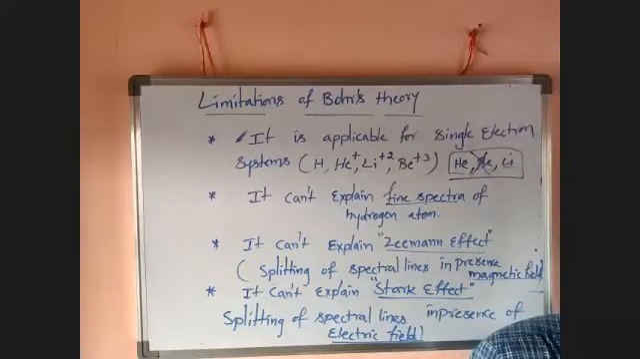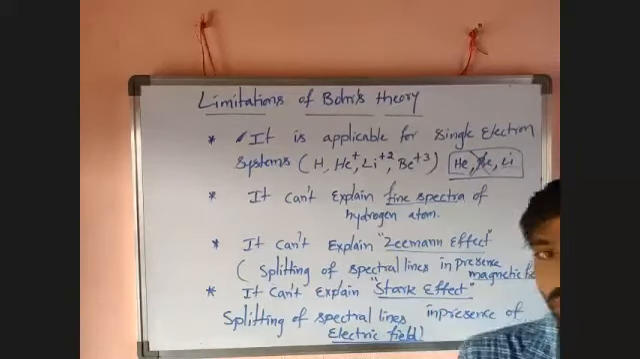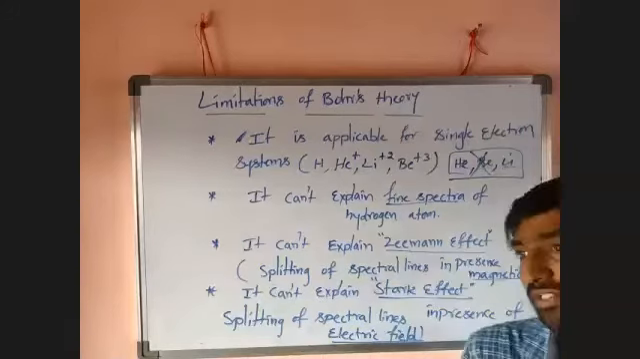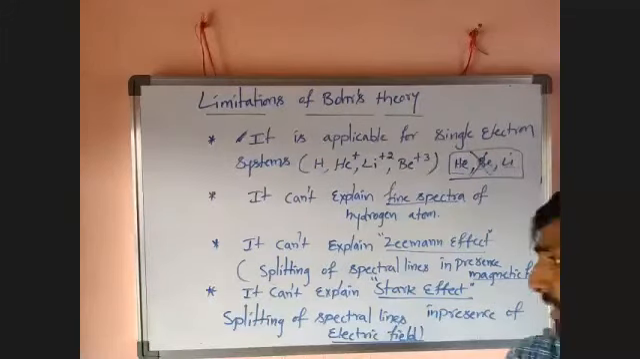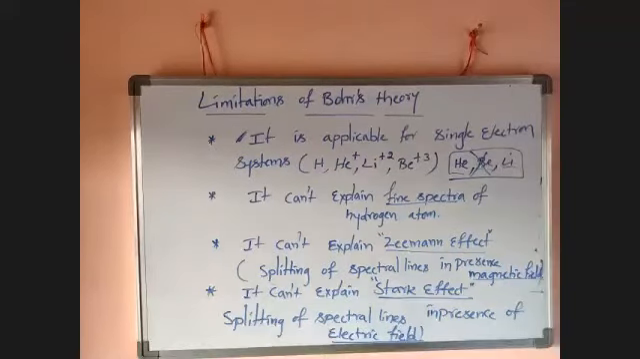After that I told you certain limitations of Bohr's theory. It is applicable only for single electron systems, not for multi-electron systems. It cannot explain the fine spectra of the hydrogen atom. It also cannot explain the Zeeman effect, splitting of spectral lines in presence of a magnetic field, and it cannot explain the Stark effect, splitting of spectral lines in presence of an electric field. Okay, guys, next.